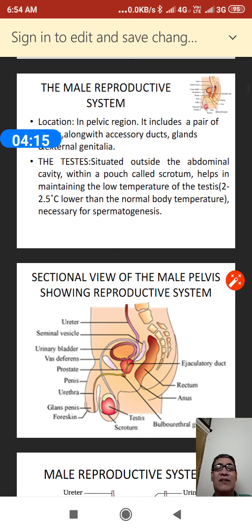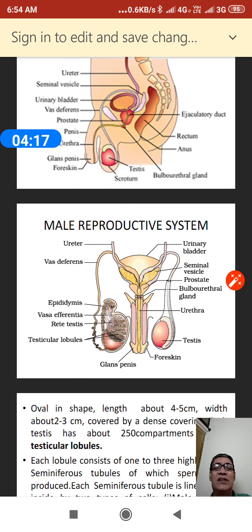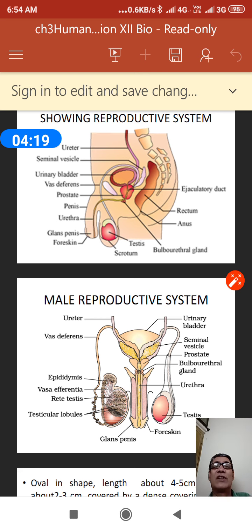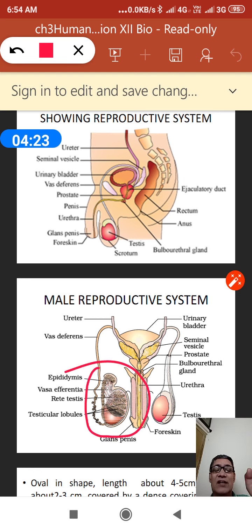Within the testes, you will find the testicular lobules.